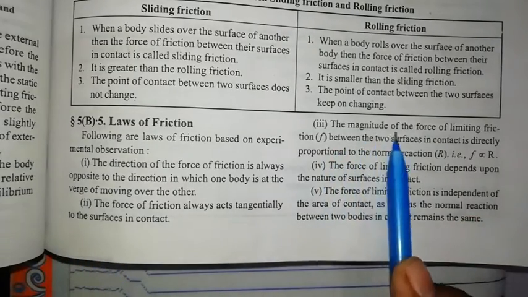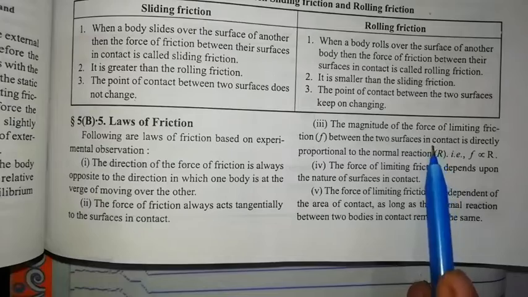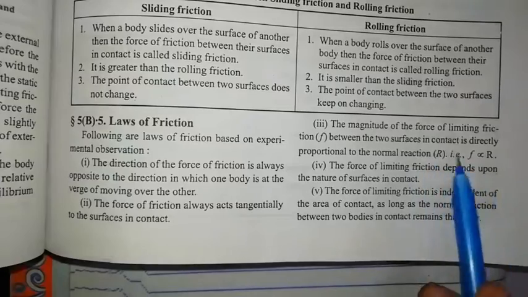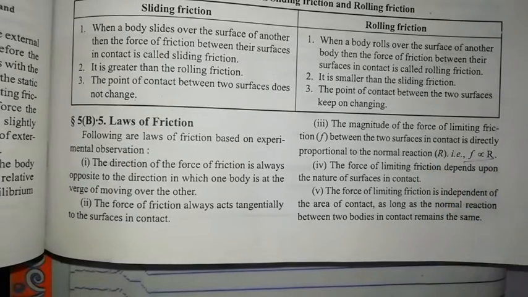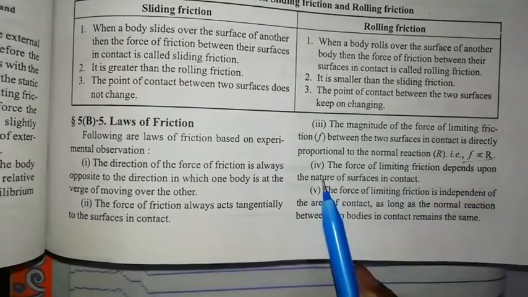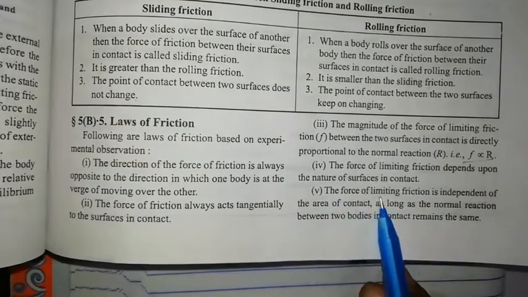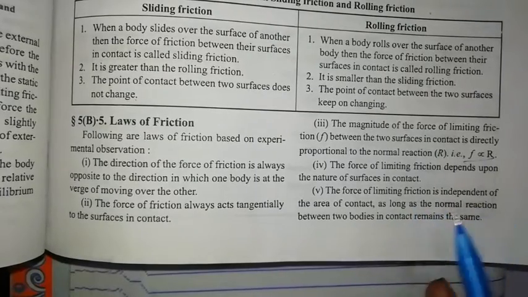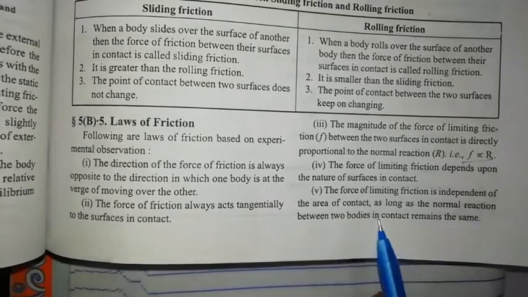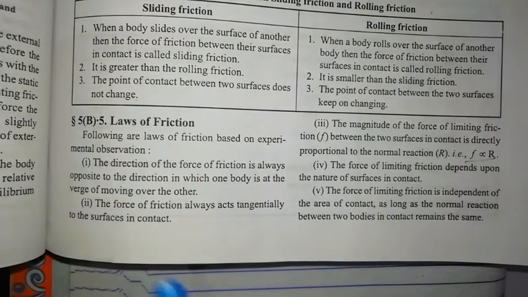And third, the magnitude of the force of limiting friction, small f, between the two surfaces in contact is directly proportional to the normal reaction R. That means F is directly proportional to R. And fourth, the force of limiting friction depends upon the nature of surfaces in contact. And fifth, the force of limiting friction is independent of the area of contact as long as the normal reaction between two bodies in contact remains the same. These are the laws of friction.